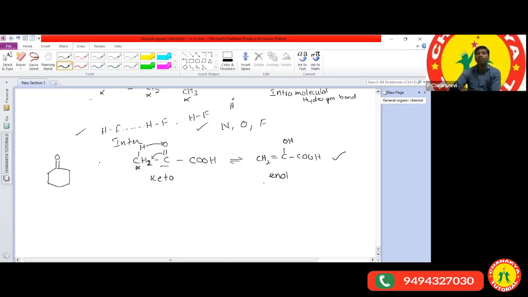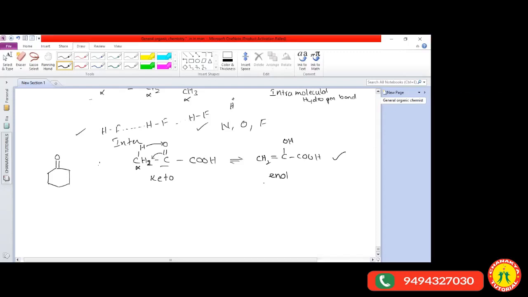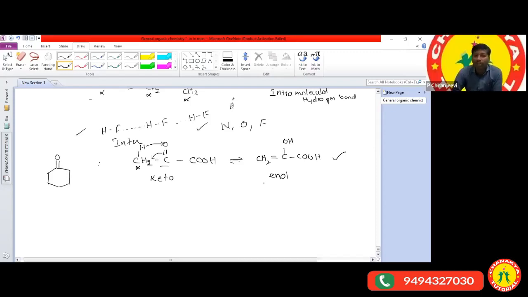Keto form, because of the ketone, sir. Very good. So the keto form is more stable than the enol formation. Now one more question, sir. I give one more example here. Does the given molecule exhibit keto tautomerism or not? Cyclohexanone I had given. Does cyclohexanone exhibit tautomerism or not?